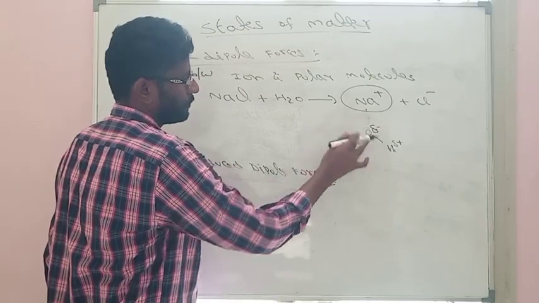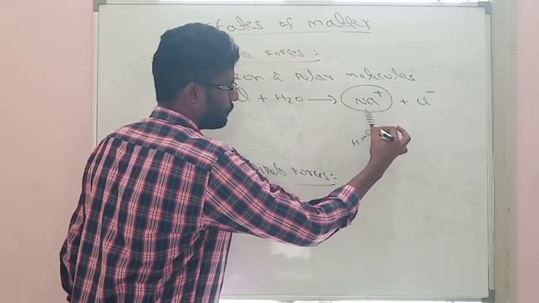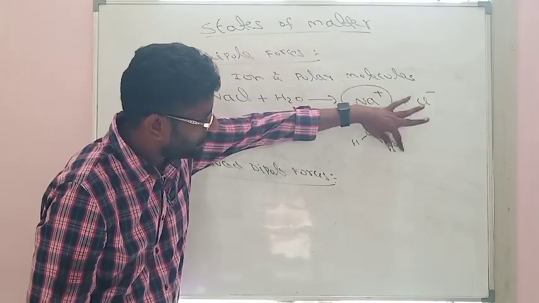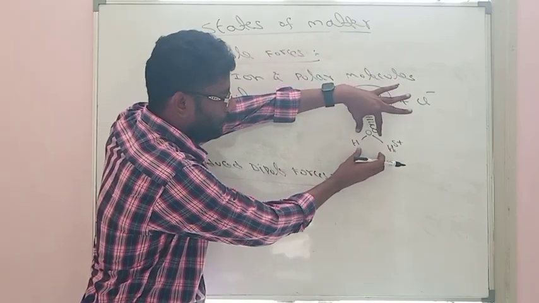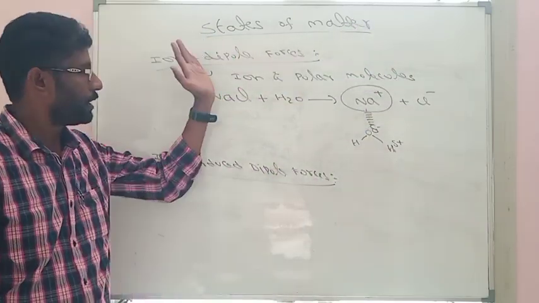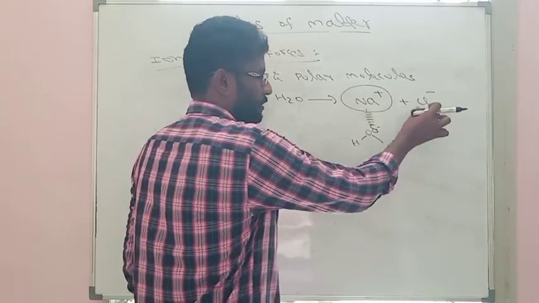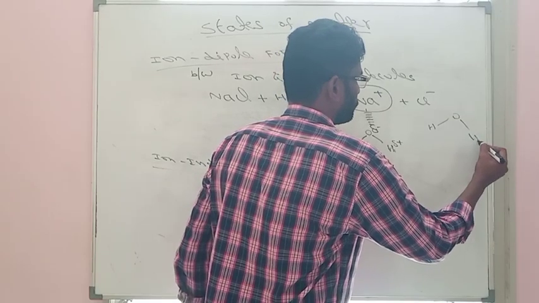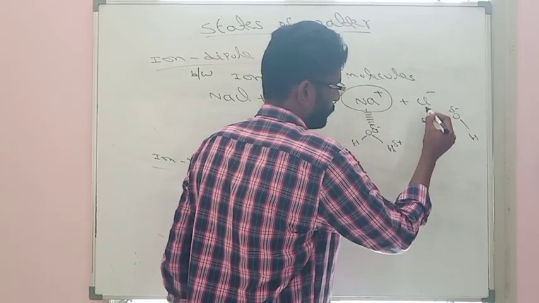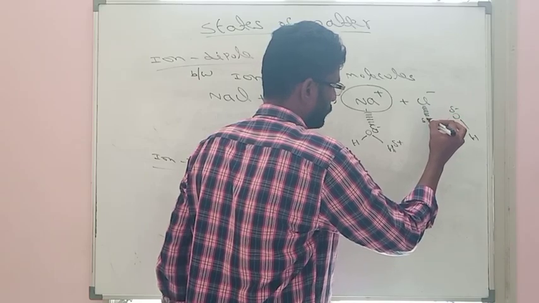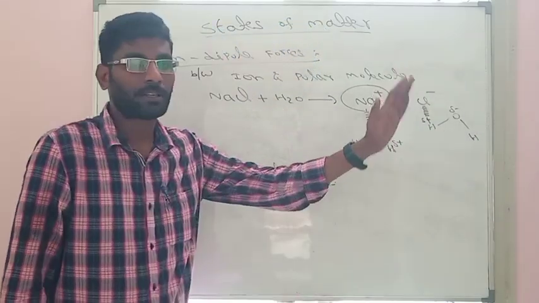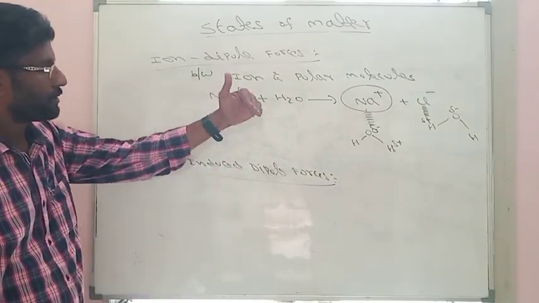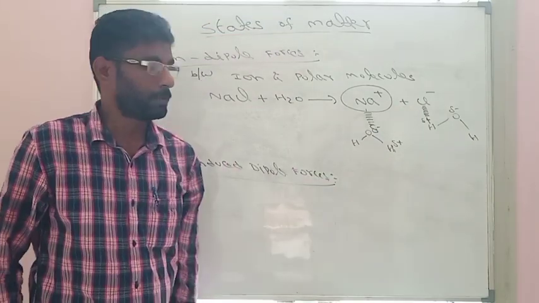So between this ion and this negative charge, some forces will exist, and these forces we are calling ion dipole. So this is an ion and this is a polar molecule. Same like that, the Cl minus ion also combines with some water molecule, with partial negative, partial positive. So between this negative ion and the partial positive of hydrogen, the existing forces we are calling ion dipole forces. So ion dipole forces exist between an ion and a polar molecule.